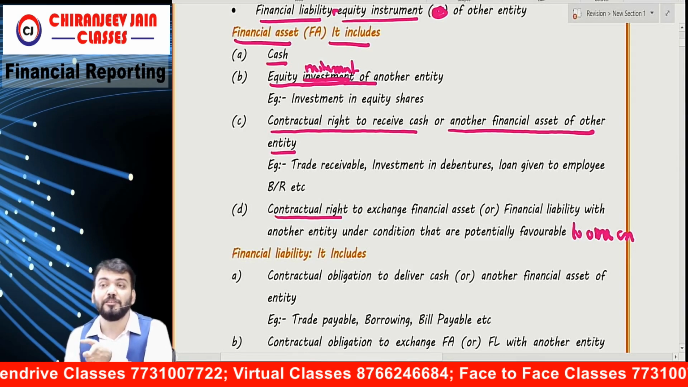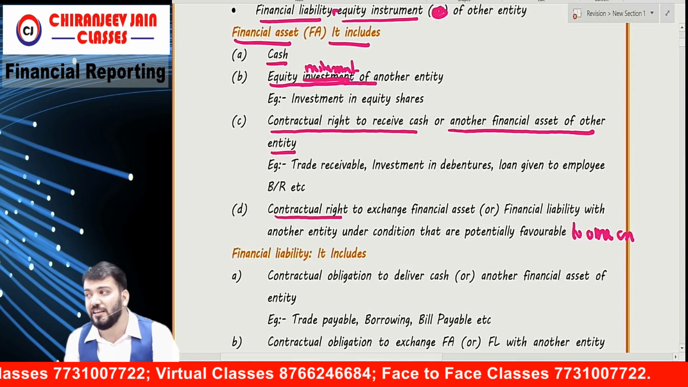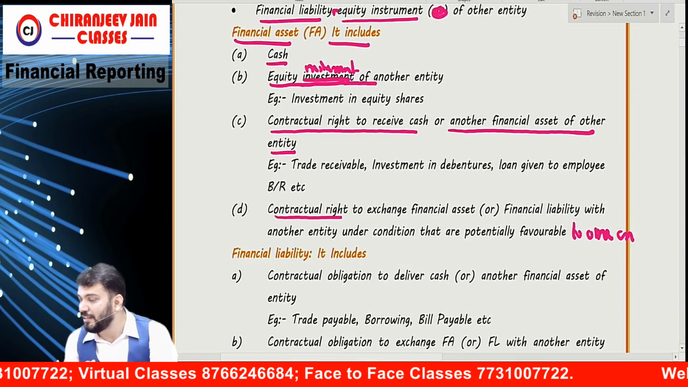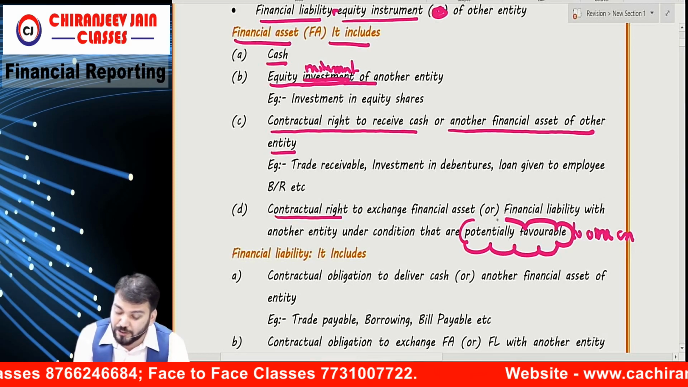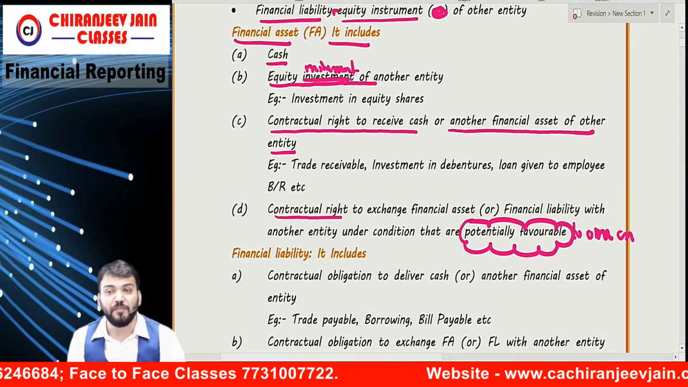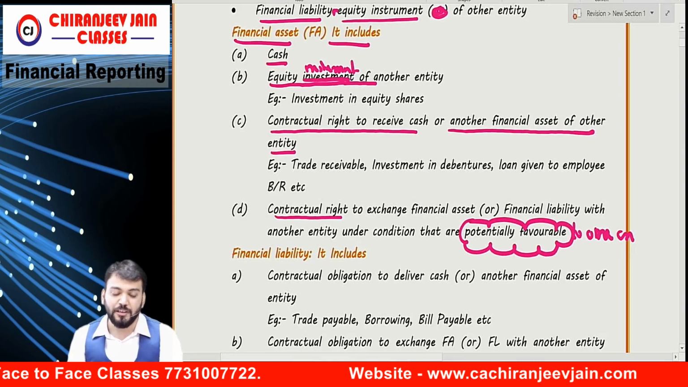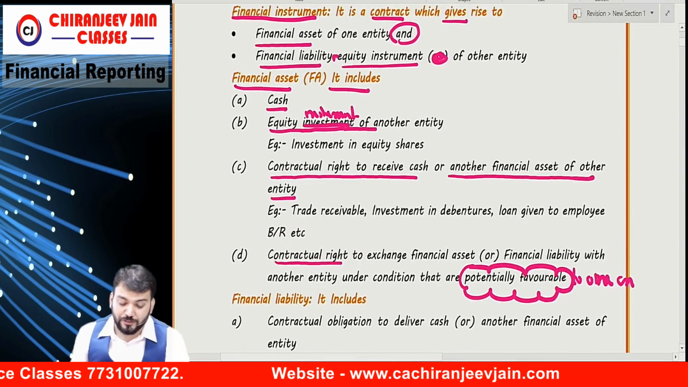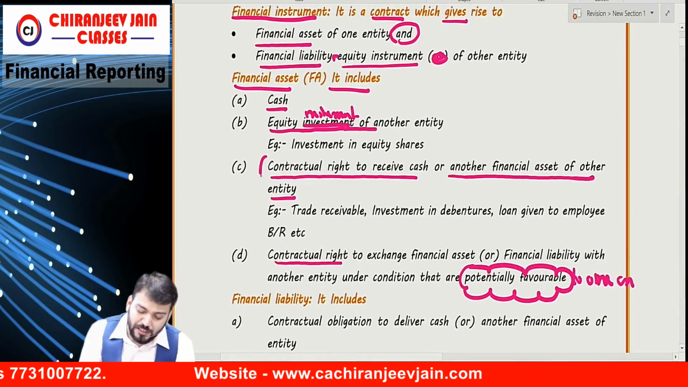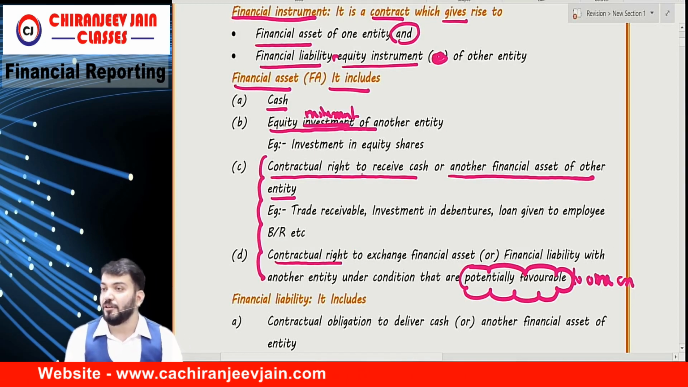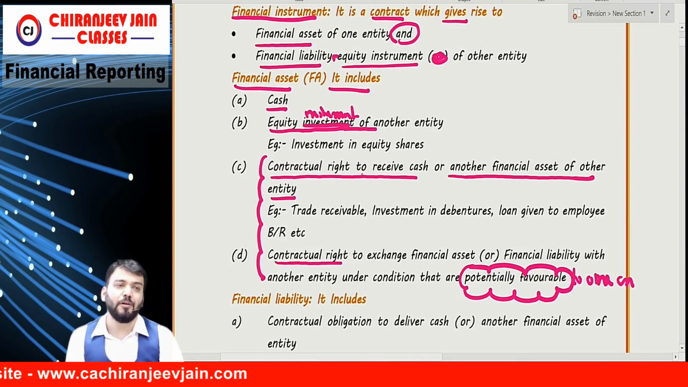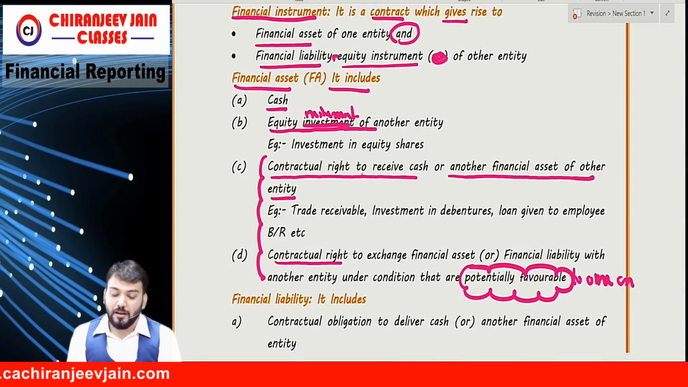If it gives rise to a derivative asset, it is a financial asset. Of course they have used the words potentially favorable to the entity. So this is the meaning of financial asset, correct? Understood? You can see in point number C and point number D, there is a contractual right to receive cash, and in point number D, there is a contractual right to exchange financial asset or financial liability. So there is some contract.